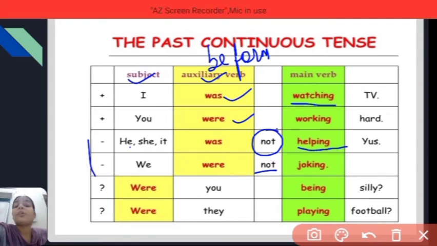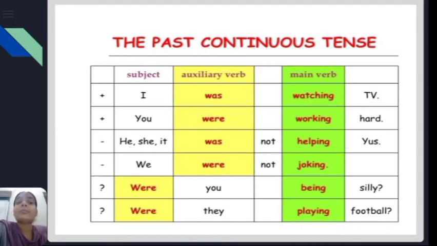Then for interrogative sentences, simply invert the auxiliary verb and the subject. Like: were you being silly? Were they playing football? Was he doing his work? So this is how you can form sentences using past continuous tense. So this is the structure for past continuous tense in affirmative, negative and interrogative sentences.